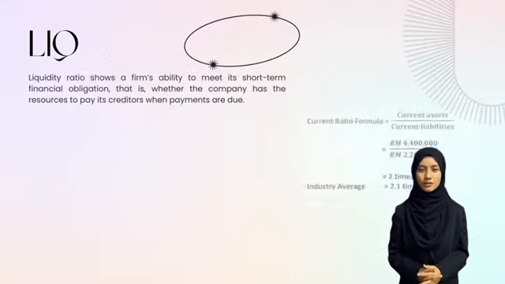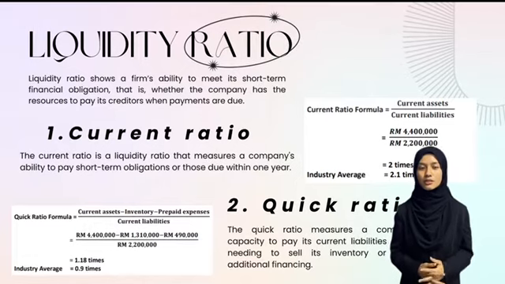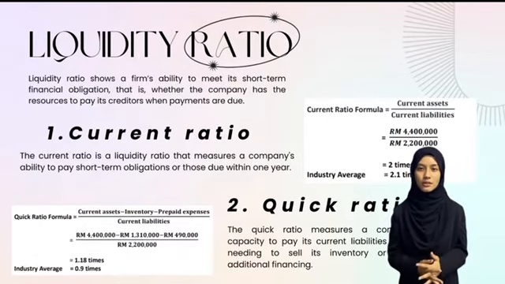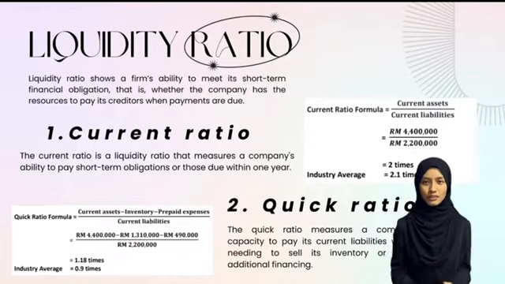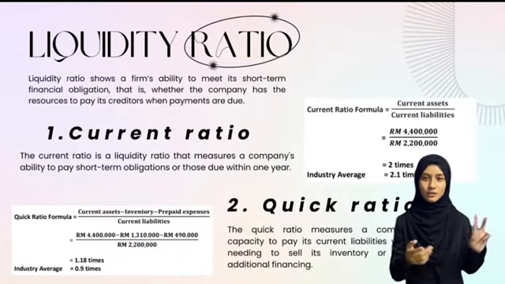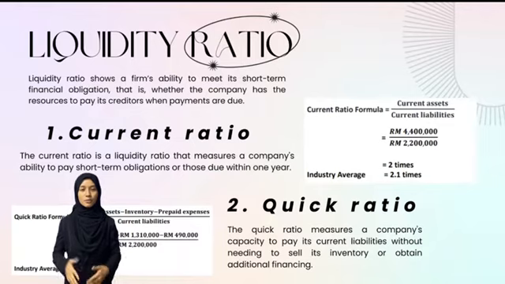For financial ratios, I will start off with liquidity ratio. Liquidity ratio shows the firm's ability to meet short-term financial obligations, that is whether the company has the resources to pay its creditors when payments are due. Under liquidity ratio, there is current ratio and quick ratio. Current ratio is a liquidity ratio that measures the company's ability to pay short-term obligations or those due within 1 year.